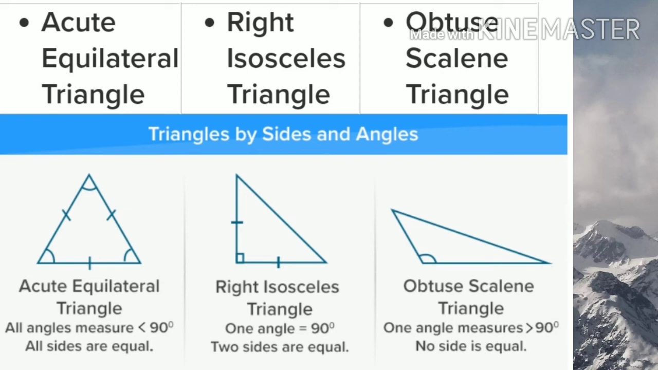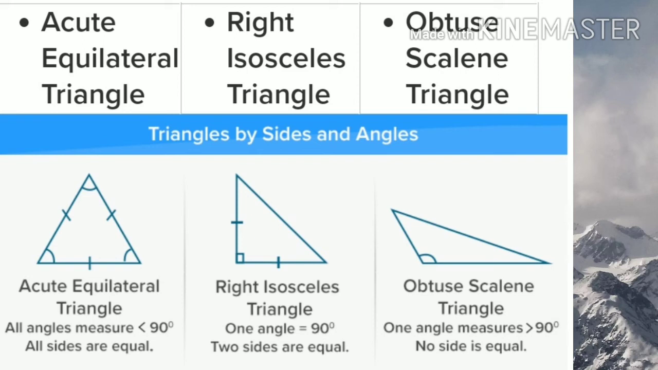Then obtuse scalene triangle. In this triangle, one angle is obtuse, that means more than 90 degrees, and the lengths of all three sides are not equal, that means the sides are of different lengths. Then the triangle is an obtuse scalene triangle.